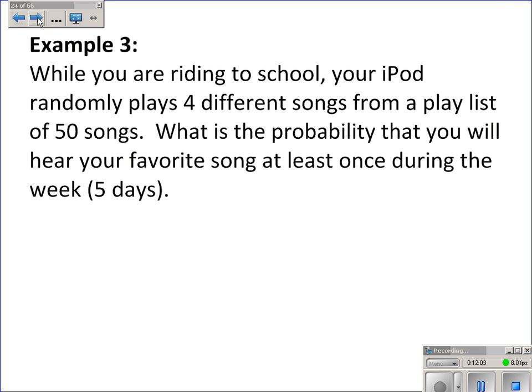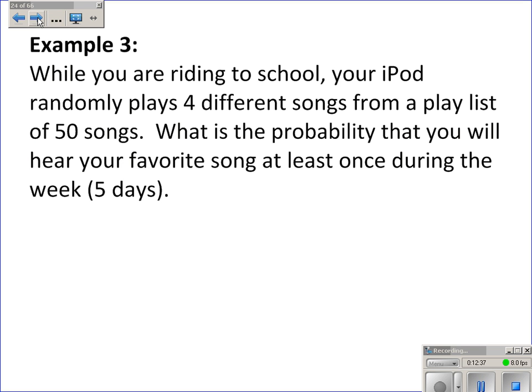Example 3. While you are riding to school, your iPod randomly plays 4 different songs from a playlist of 50 songs. What is the probability that you will hear your favorite song at least once during the week? Now this is not an easy question. So out of the 4 different days, hearing your song at least once means it could be once, it could be twice, 3 times, 4 times. And it is random, right? So it could happen several times.